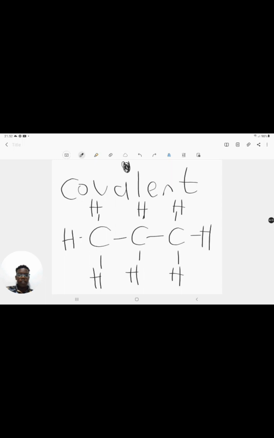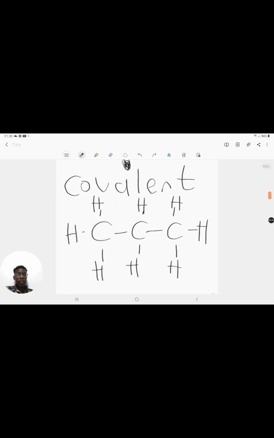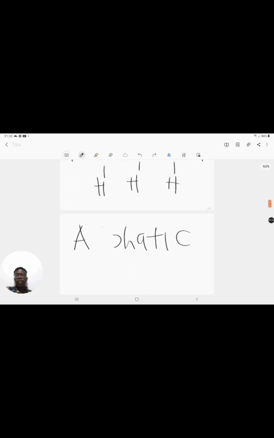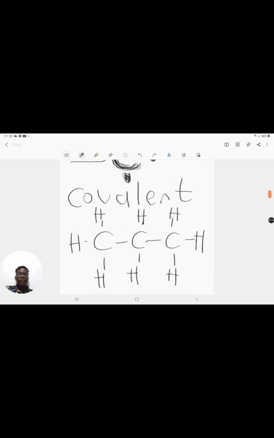So when these compounds are dissolved in, say, water, for instance, something ionic, we have less effective collisions. You have less effective collisions, because by effective collisions we mean collisions where reactions can take place, right?